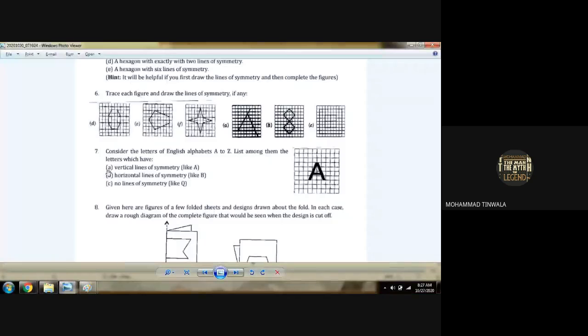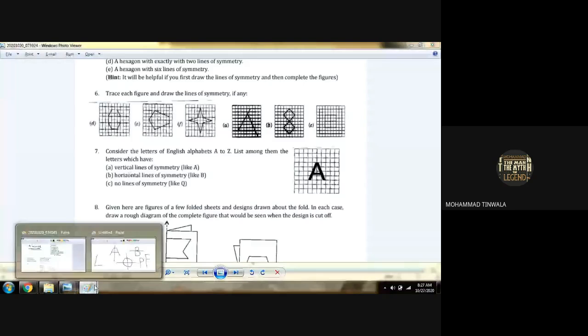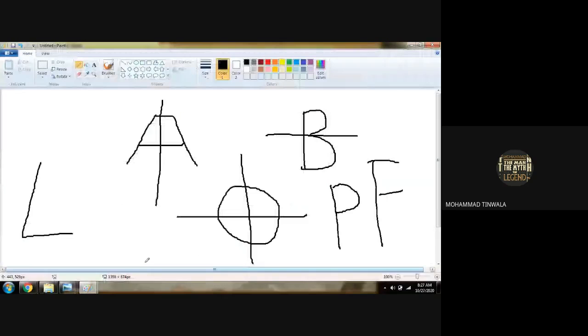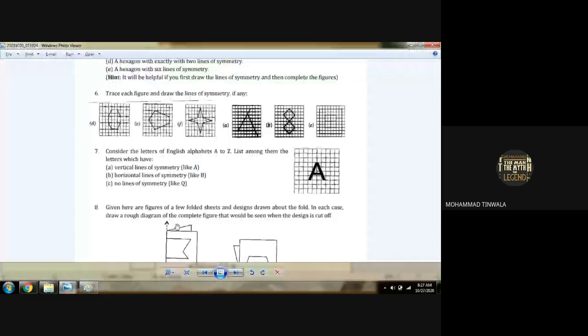Sorry, your voice is breaking. Examples. So we have to bifurcate according to the question. We have to divide the letters according to the question asked: vertical line of symmetry, like A, then horizontal line of symmetry, like B. Divide the alphabets accordingly. Now let us check.